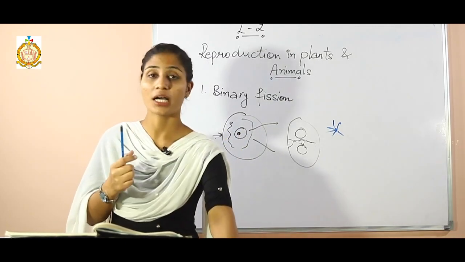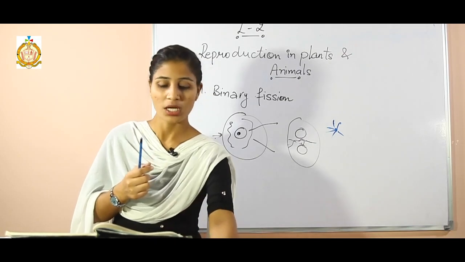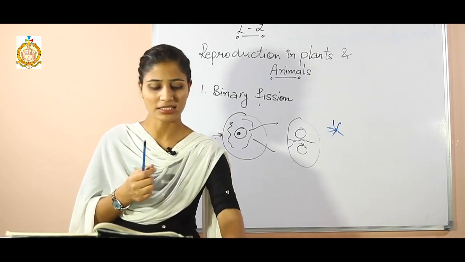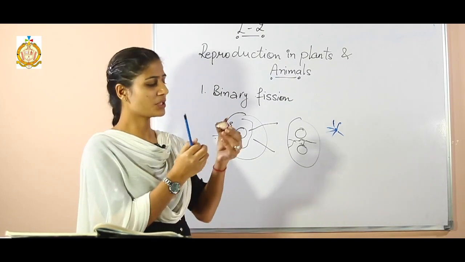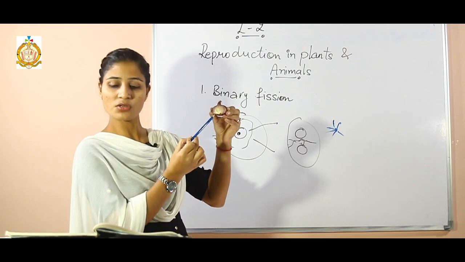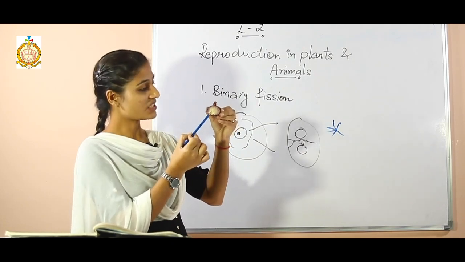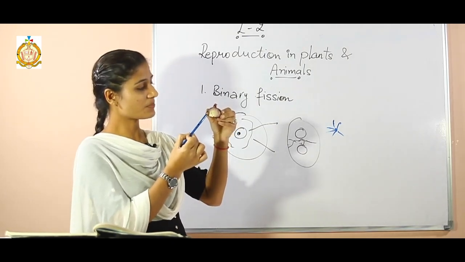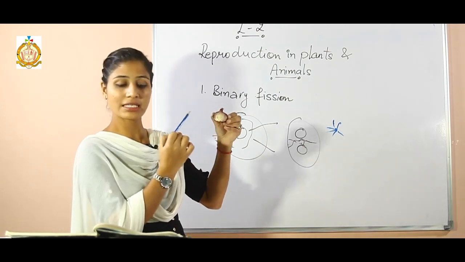In the same way, on the onion and the ginger too, the bud, scales and other parts are present. I will show you the example of the onion. This part of the onion is known as the stem, the middle ones are known as the buds, and these parts of the onion are known as the scales.